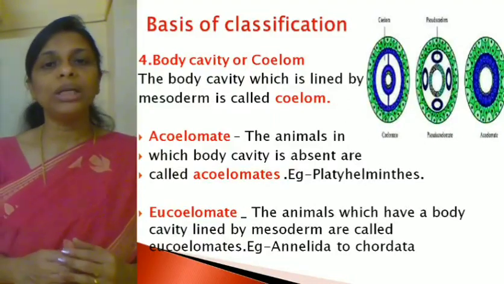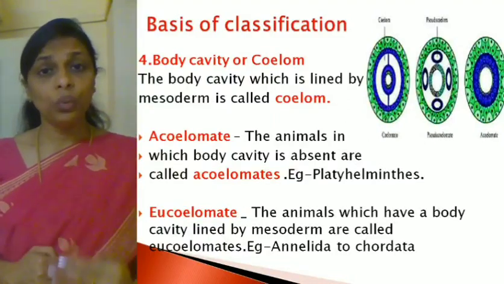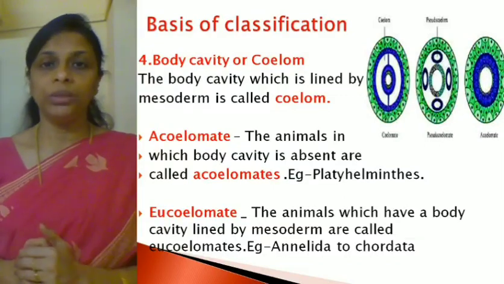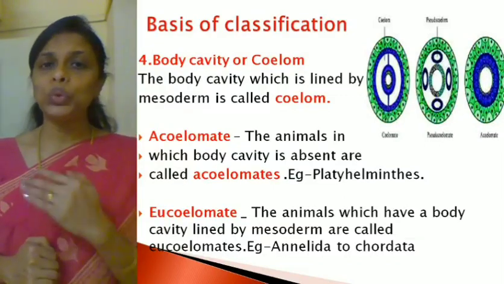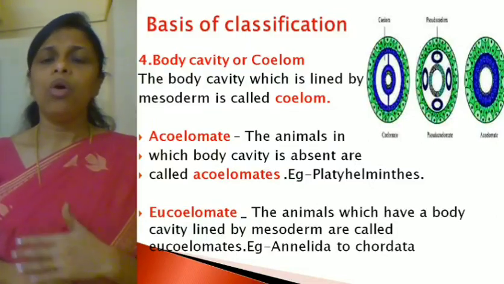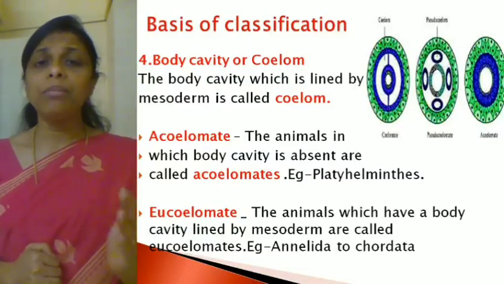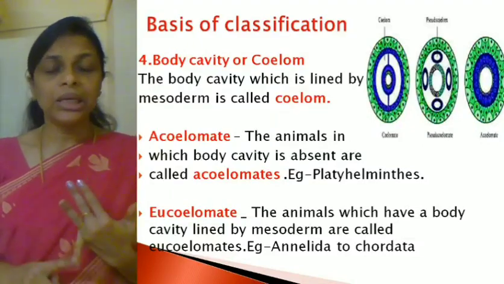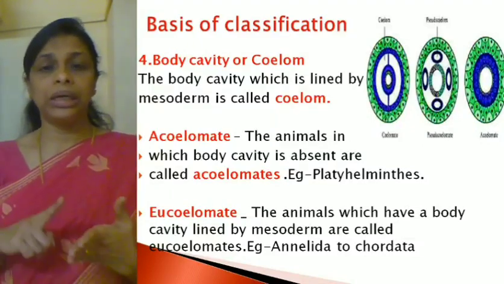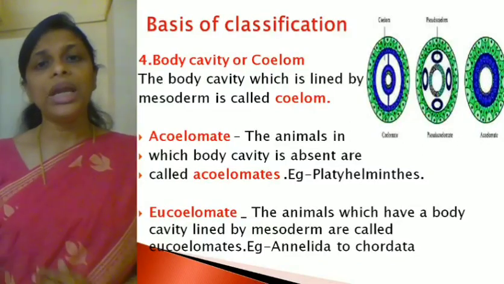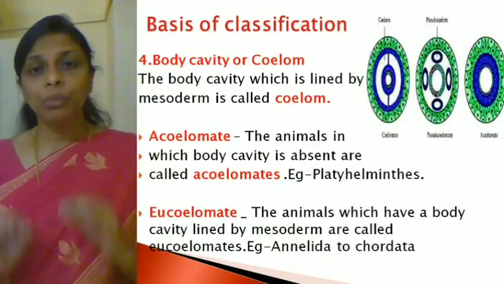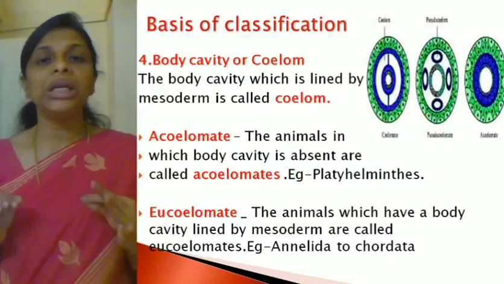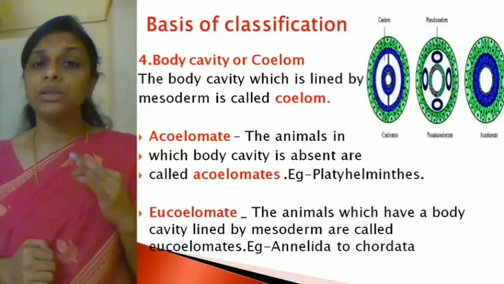So what are coelomates? If a question is asked, animals in which the body cavity is lined by mesoderm are called eucoelomates. Example, all the animals which come under the phyla starting from Annelida, Arthropoda, Mollusca, Echinodermata and so on. From there onwards, all the animals possess a true body cavity or possess a coelom.